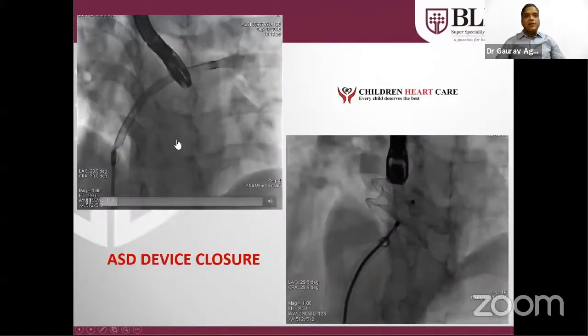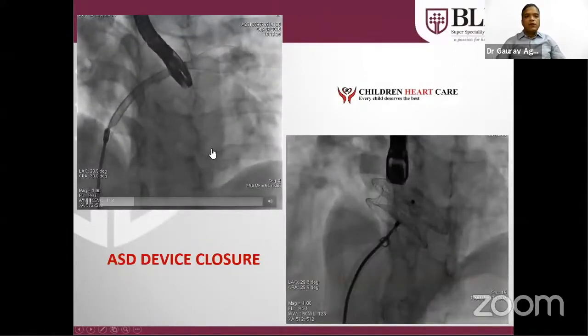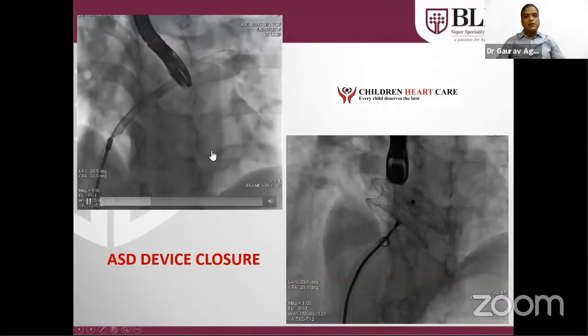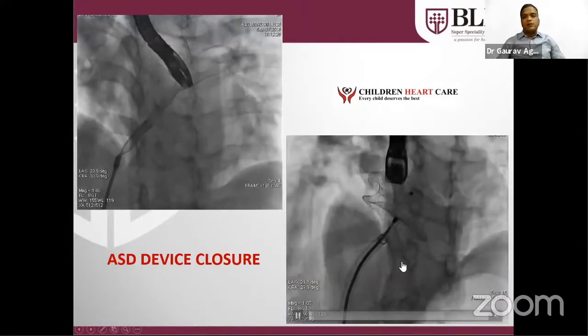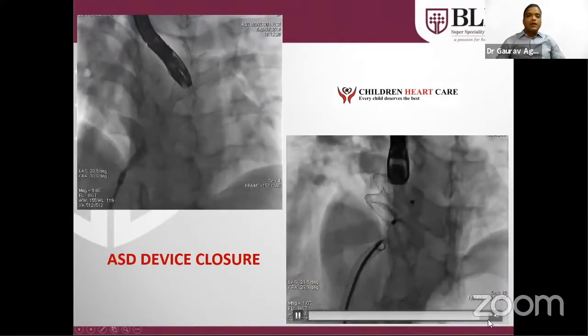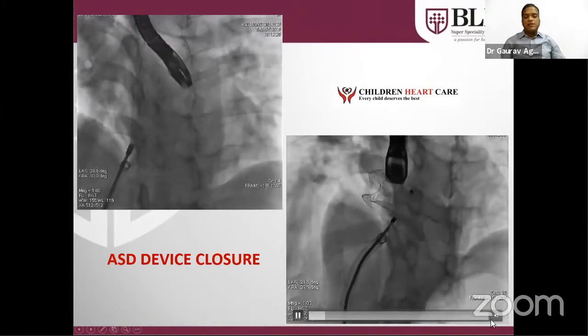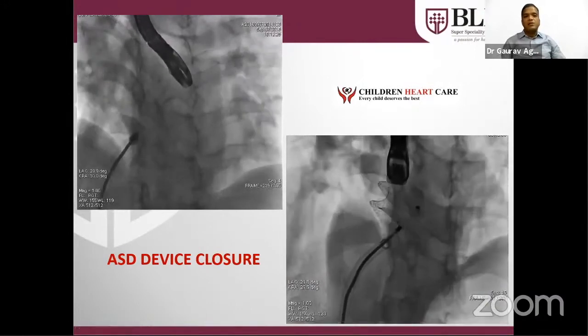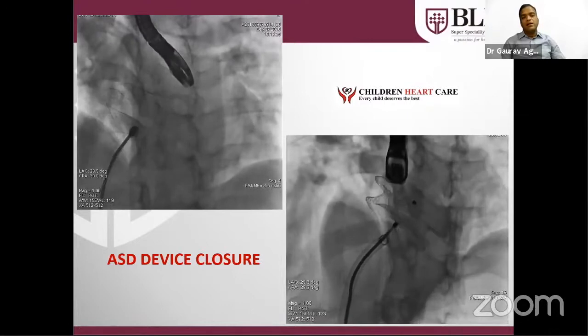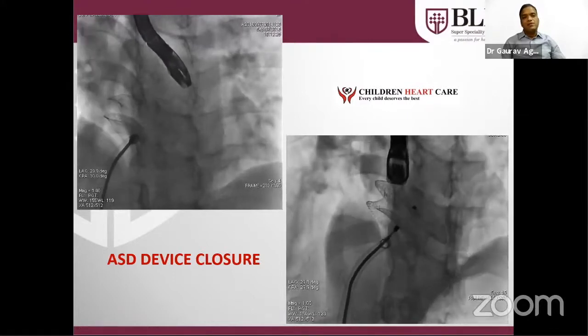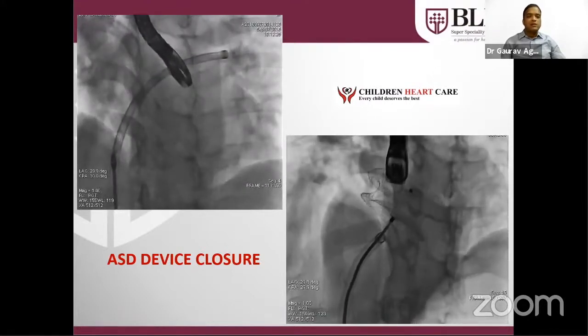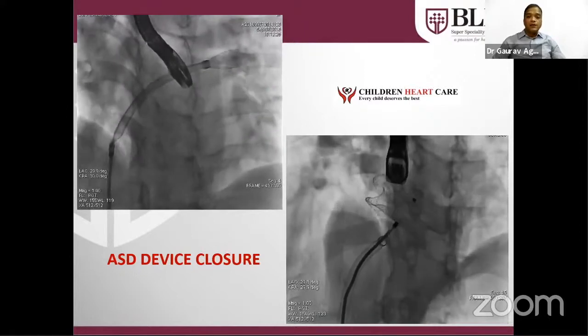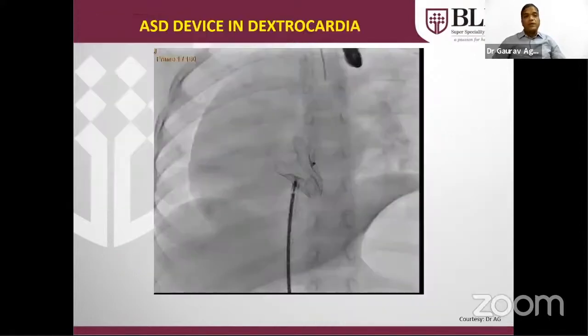Similarly, this is an adult patient who had a 3.4 centimeter, 34 mm ASD, which was also closed with a device in the cath lab. In adult patients, the limitations are not there as in pediatric cases. So even if the ASD is 34, 35, or 36 mm in size with adequate margins around the hole, we can close it in the cath lab without surgery.